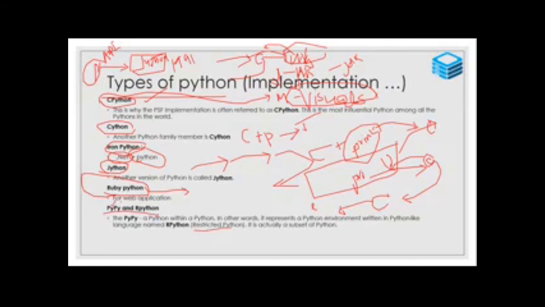Then later PyPy and RPython, restricted Python. PyPy is nothing but Python within Python. There is no joining. All commands are developed within the Python program. There are no other library files. In 1991, complete Python coding was developed based on Python itself. Python as an environment to survive with all its components.